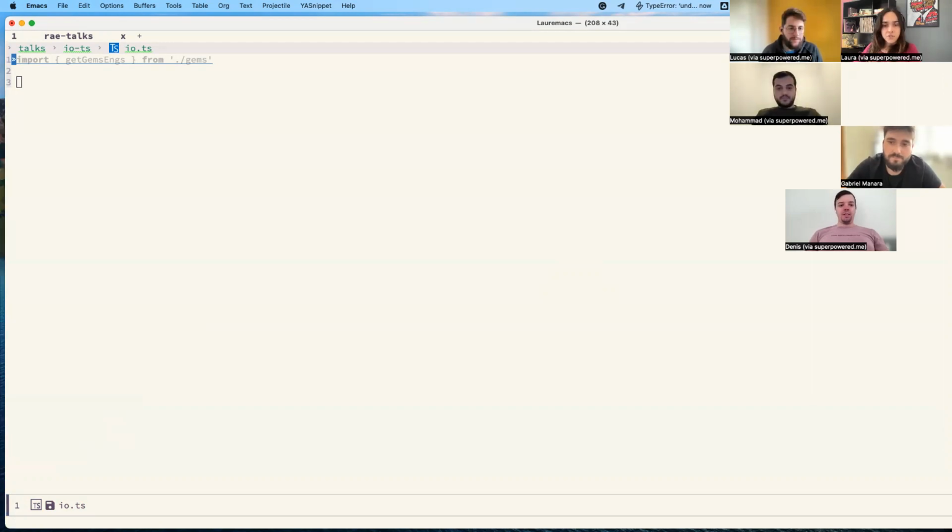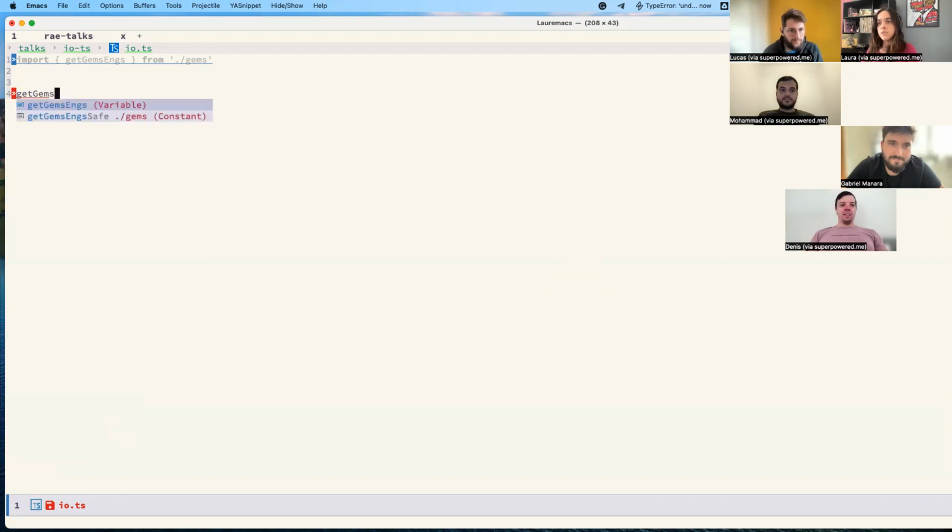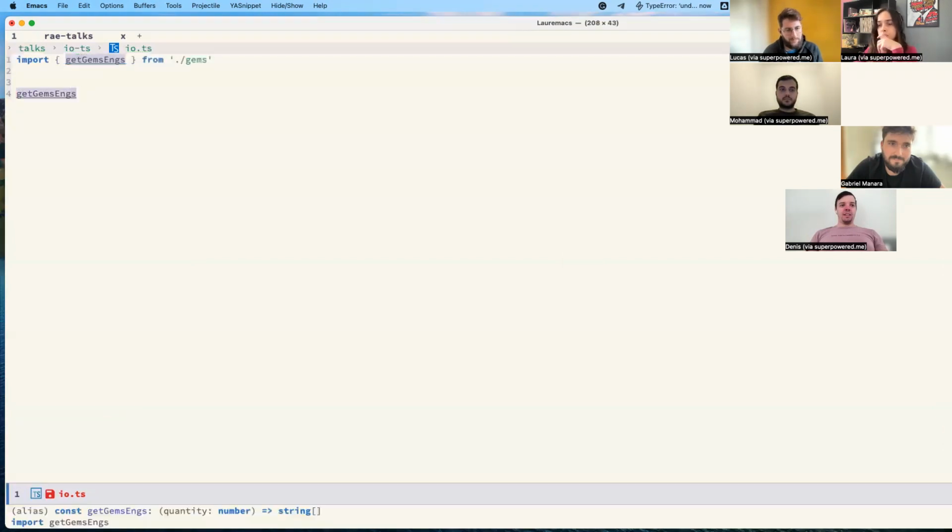I create this function, as you can see, imported here, getGems. So if we see the type here, can you see down there in the bottom of my screen the types showing?